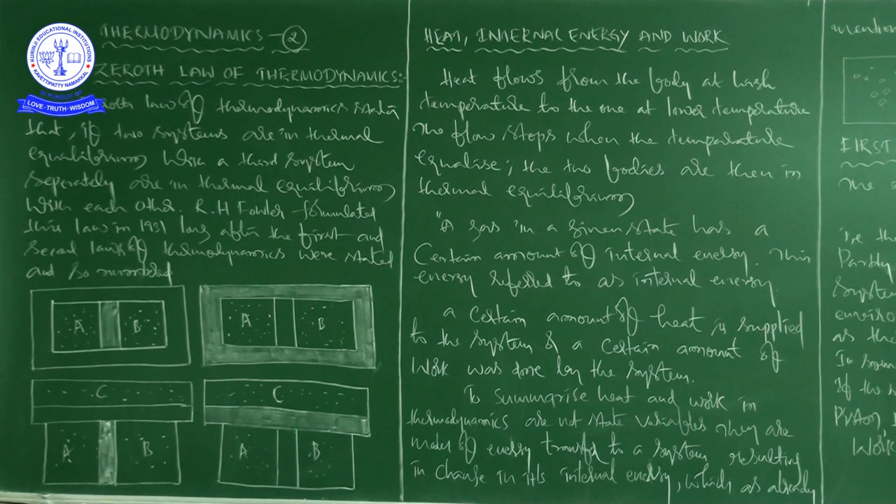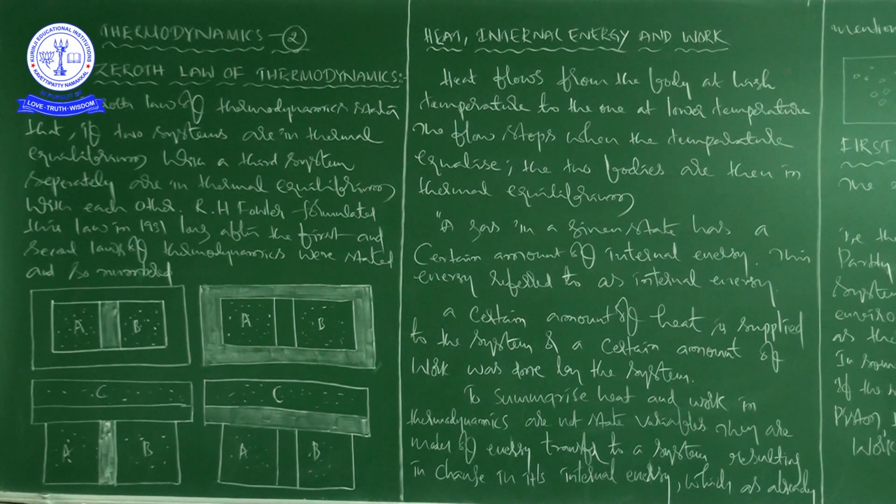Okay, right. See here. Imagine two systems A and B, capital A and capital B, separated by an adiabatic wall, while each is in contact with a third system C. See here, like this, in this manner, in contact with the third system C via a conducting wall. So this is the conducting wall, right?